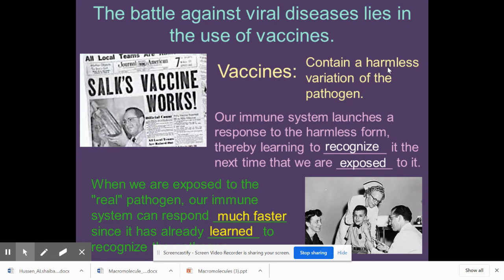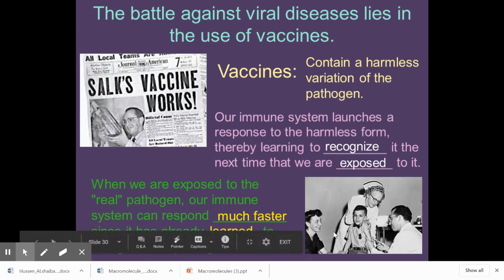So it can't infect you, but our immune system will see it and launch a response to it because it knows that it's foreign. They recognize it next time they're exposed to it and they will mount a response. So when we're exposed to the real pathogen, our vaccine gave our immunity a way to respond much faster since it's already learned to recognize the pathogen.